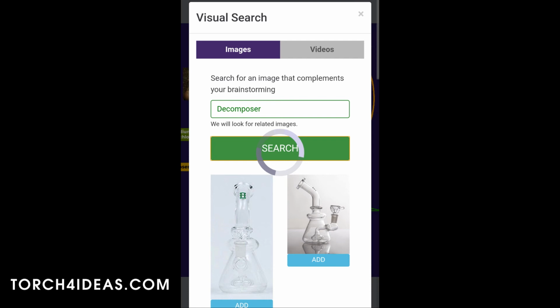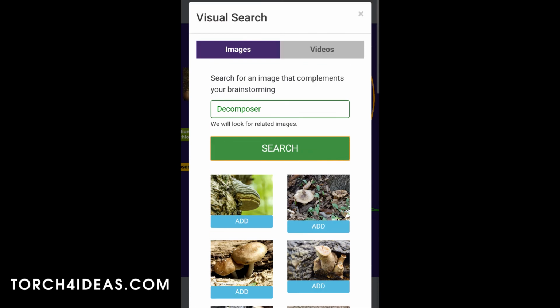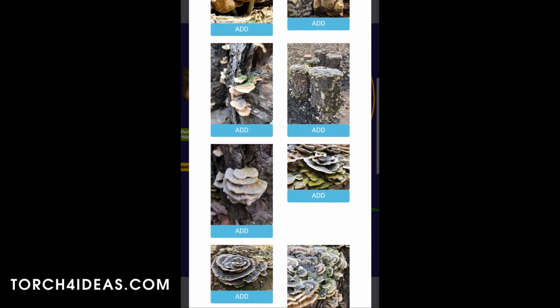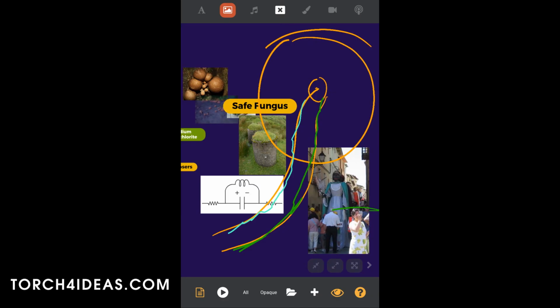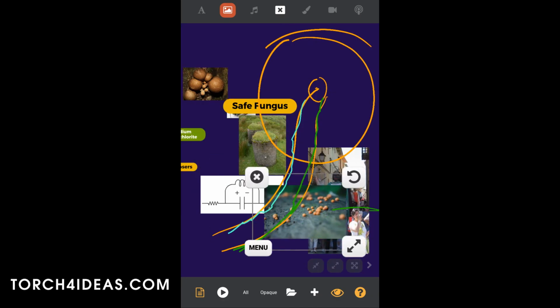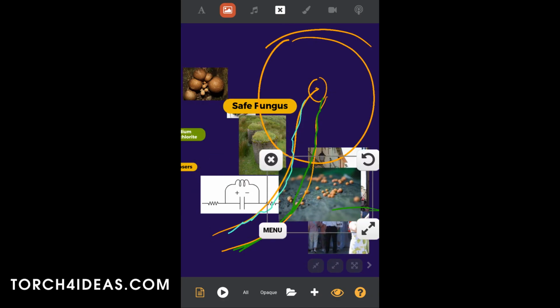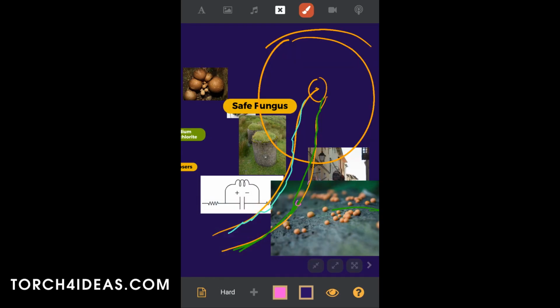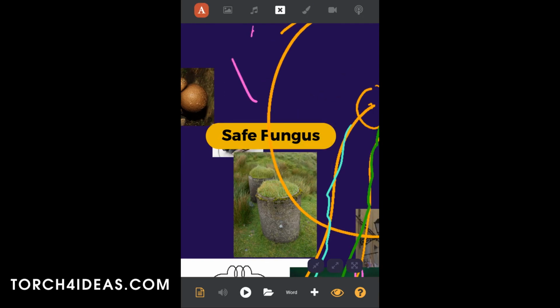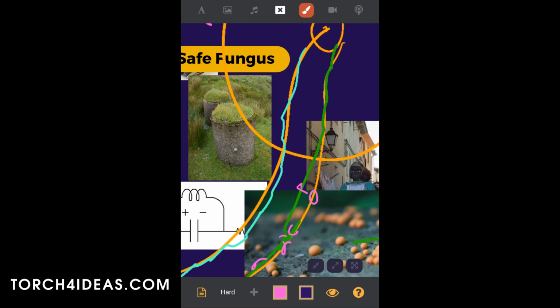Now let's do another visual search related to decomposer, because we want to find something else, because we are worried that we may not be able to control this layer of fungus. Look at that image. I just threw that torch, visual torch, and I get an idea that if we, instead of using a continuous layer of fungus, we use isolated dots of fungus that are also surrounded by something that isolates them, okay, then we can control that we don't basically lose management over them, okay?